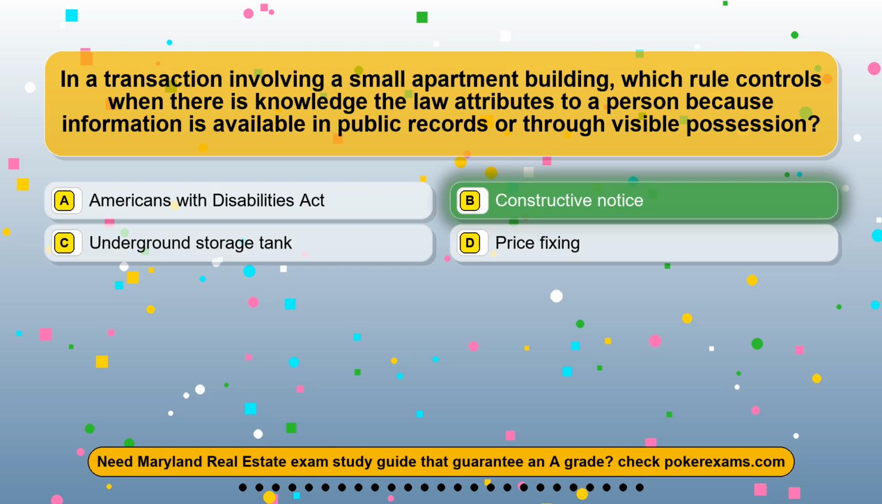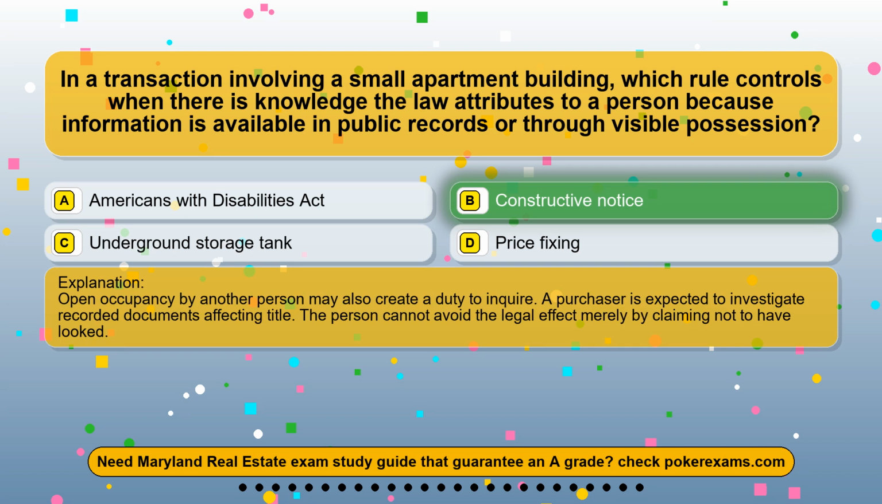The correct answer is option B, constructive notice. Open occupancy by another person may also create a duty to inquire. A purchaser is expected to investigate recorded documents affecting title. The person cannot avoid the legal effect merely by claiming not to have looked.